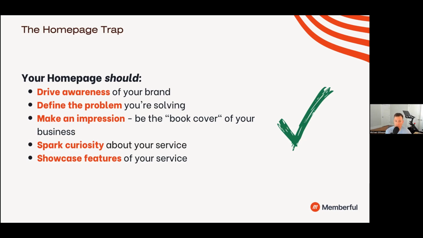You want to make an impression. And when I say impression, imagine you're in a bookstore, scanning each aisle, and you see a book that catches your eye. Maybe it's a particular color. Maybe there's something elegant about the design of that book, but there's something about it that's memorable. So when I say make an impression, what makes your website memorable? Maybe it's your color palette. Maybe it's the type of font you use. Maybe it's the copy that you use on your website. So impressions are very key here.